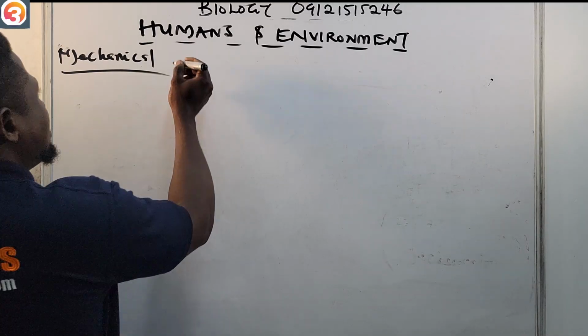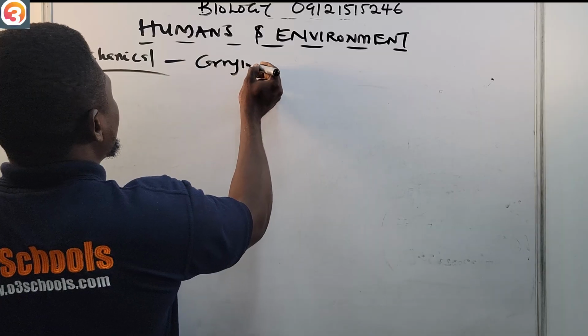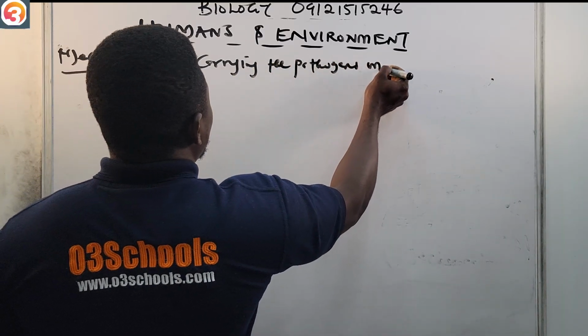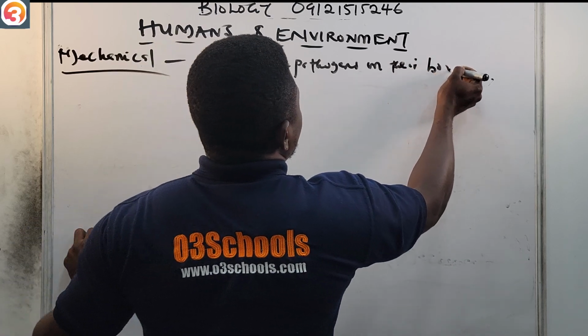So this involves carrying the pathogens on their bodies.